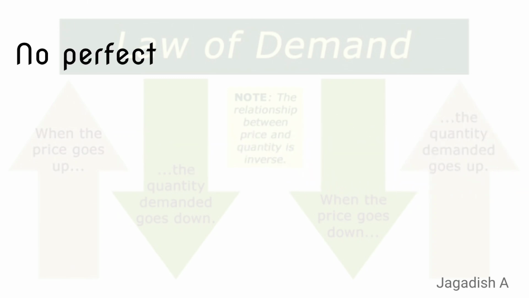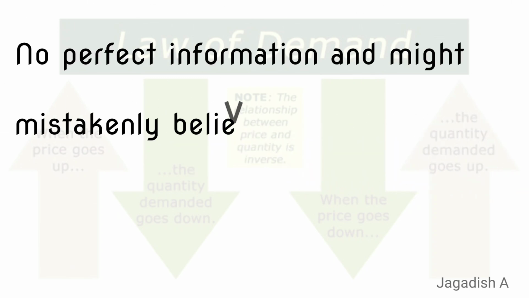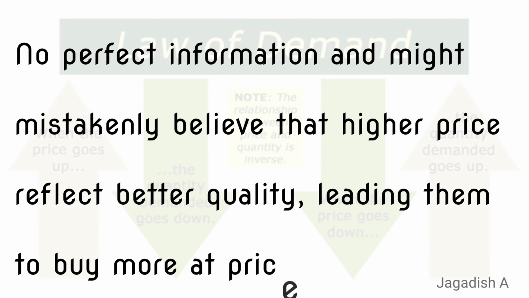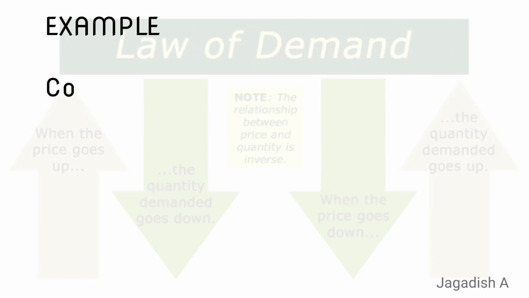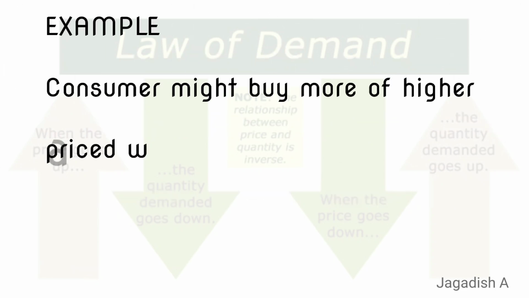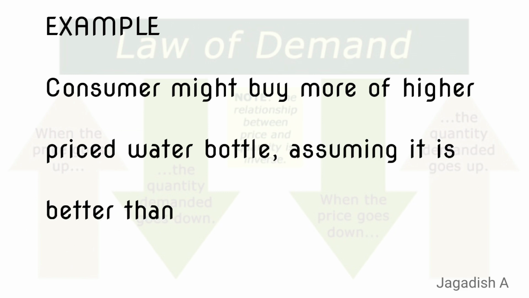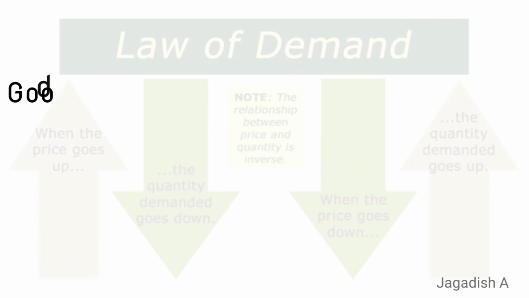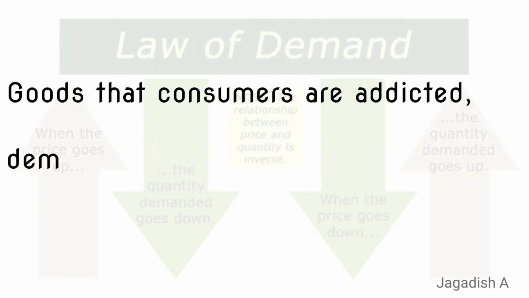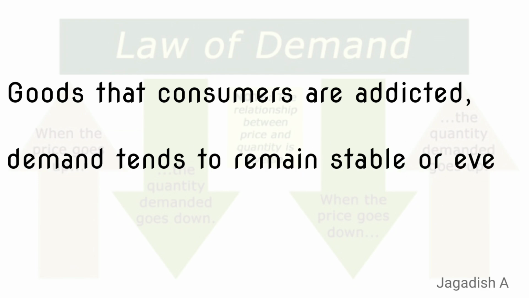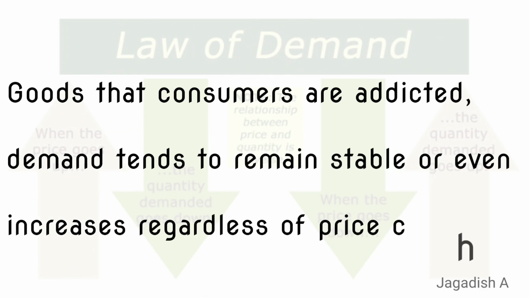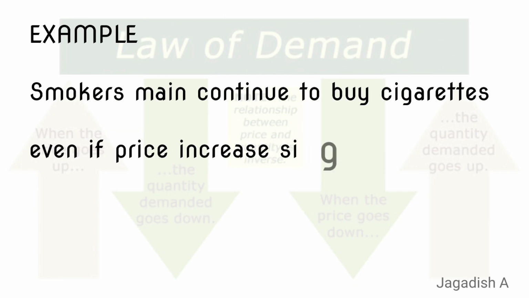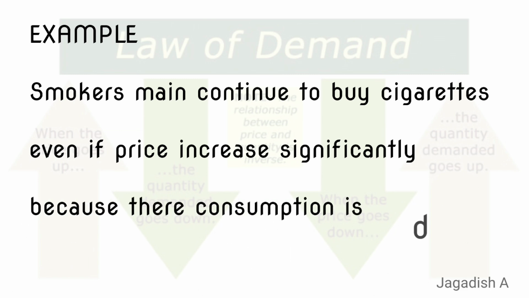Ignorance. Consumers may not always have perfect information and might mistakenly believe that a higher price reflects better quality, leading them to buy more at a higher price. Example, a consumer might buy more of a higher priced water bottle assuming it's better than the cheaper one without checking the quality. Addictive goods. For goods that consumers are addicted to, like tobacco or alcohol, demand tends to remain stable or even increase regardless of price changes. Example, smokers may continue to buy cigarettes even if prices increase significantly because their consumption is driven by addiction.